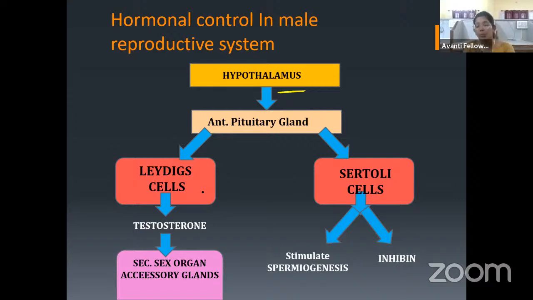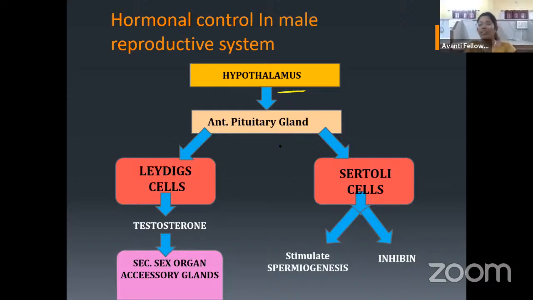Yes, in between the seminiferous tubules, we can see the Leydig cells or the interstitial cells, and these cells will produce a hormone called testosterone. Testosterone is called the male sex hormone. And what is the use of this testosterone? The sex organs and the accessory sex organs and glands all function based on this testosterone.